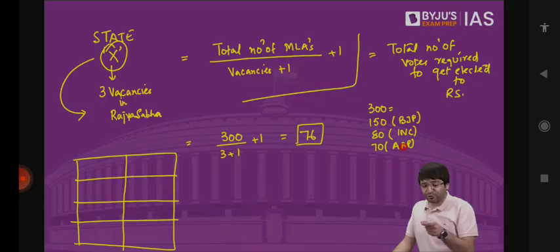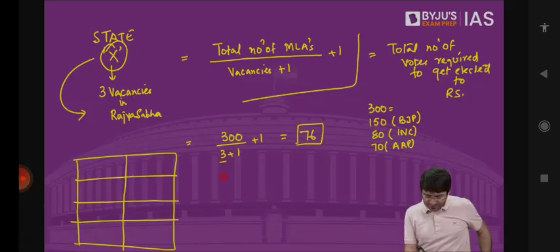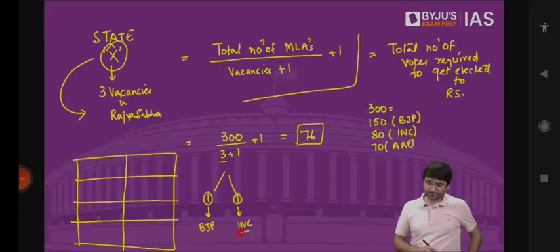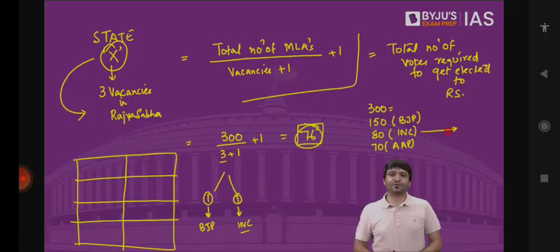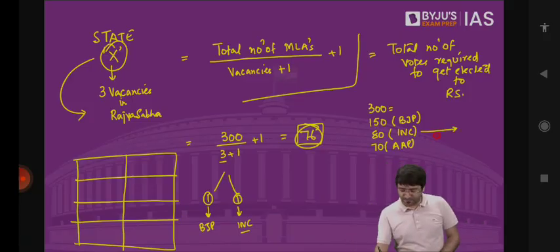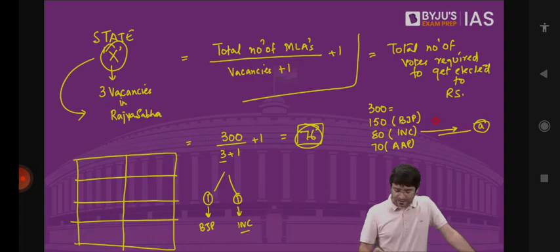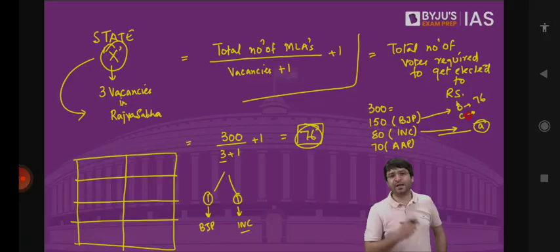That means even before the election takes place, we know for sure that out of these 3 vacancies, one will be from BJP, the other will be from Congress. Because how many votes do you need? 76. So of these 80 MLAs of Congress, 76 of them will give preference to A. Out of these 150 MLAs from BJP, 76 of them will vote for B. They have another candidate C, and the remaining will vote for this candidate C. What is the remaining number now?